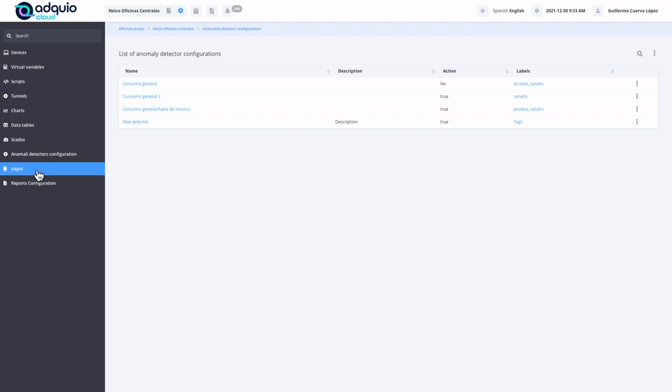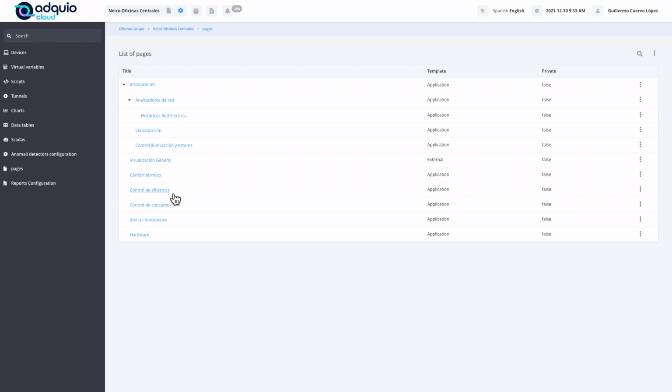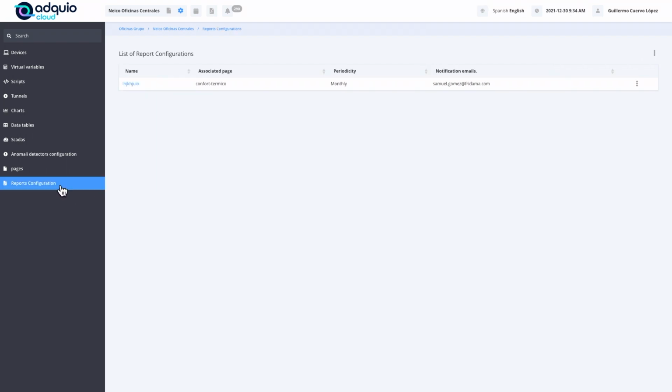In the page configuration, it is where the person who is designing the interface for the client creates the pages, and within these pages places everything that we have just seen before: the graphics, the SCADAs, the reports, etc. And the configuration of reports is precisely for reports that can be generated automatically, to configure how and to whom we send them, and with what frequency.